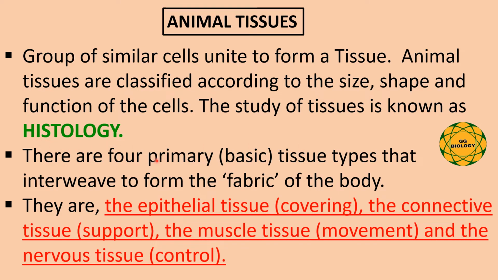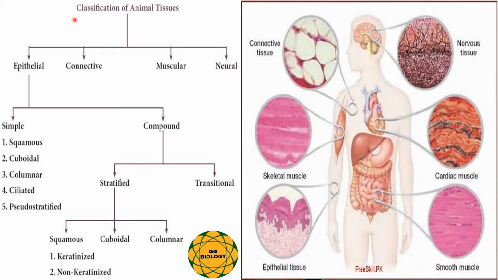There are four primary tissue types interwoven to form the fabric of the body, namely epithelial tissue for covering, connective tissue for support, muscular tissue for movement, and nervous tissue for control. In this slide, a classification of animal tissue is given, and the various types of tissues like epithelial tissue, connective tissue, muscular tissue, and nervous tissue located in a human body are also shown.